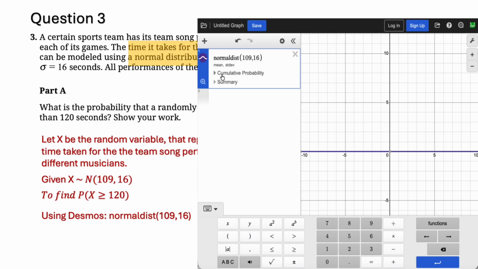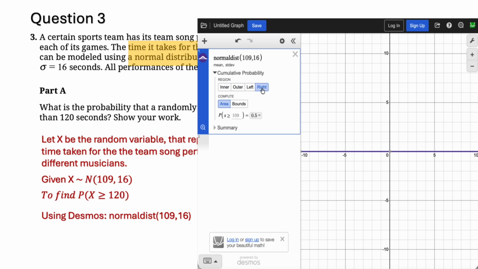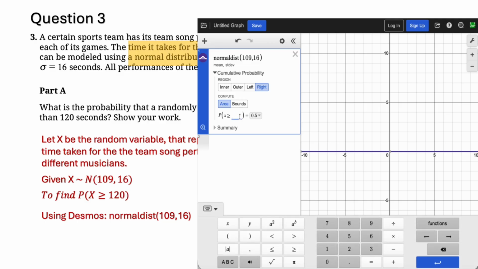Now click on the cumulative probability. We are finding the probability that X is greater than or equal to 120, which is our right tail probability. Here we write the data value, which is 120 seconds.